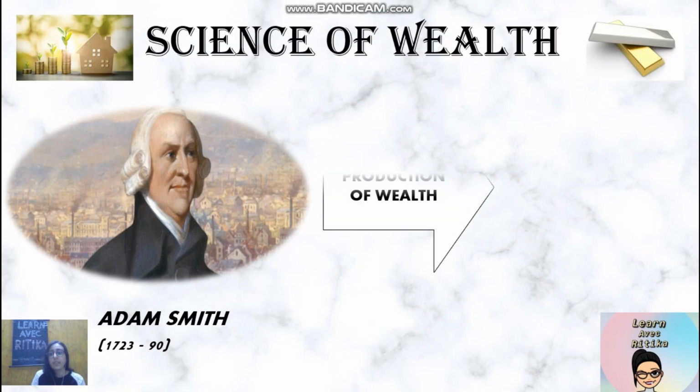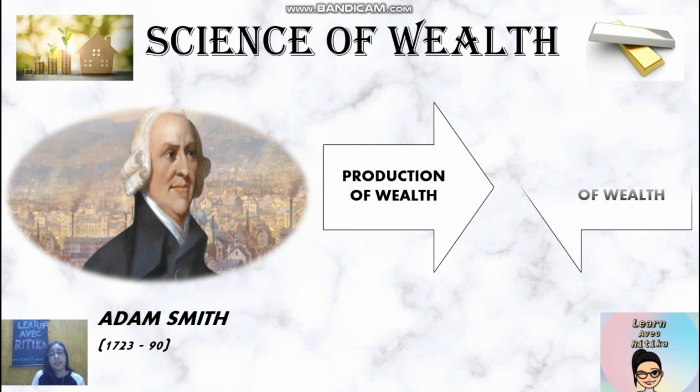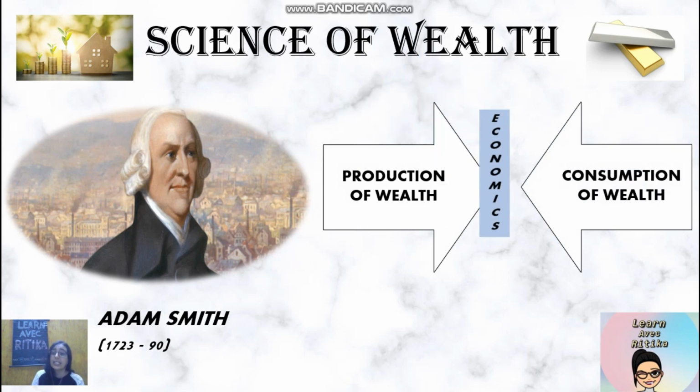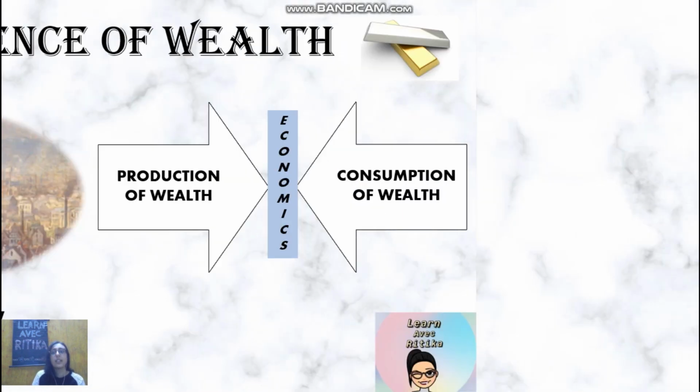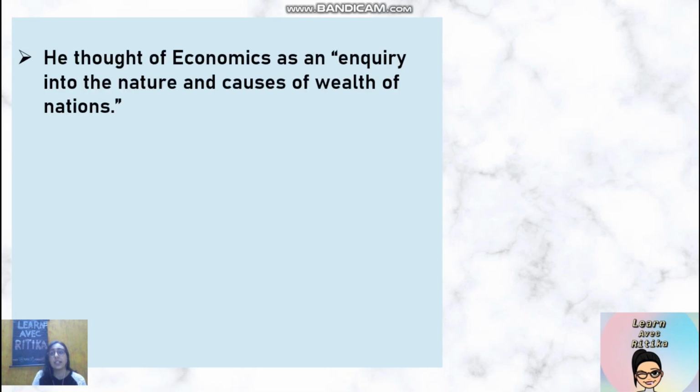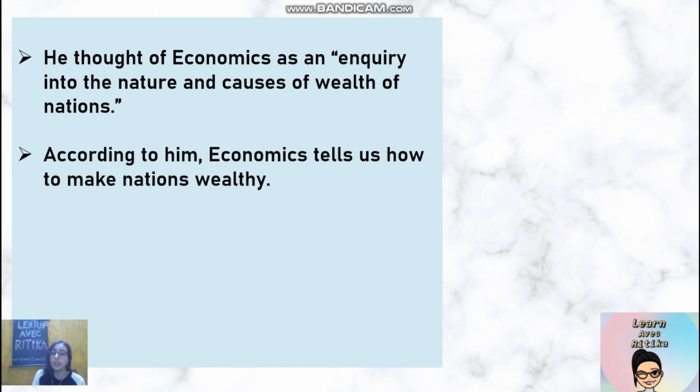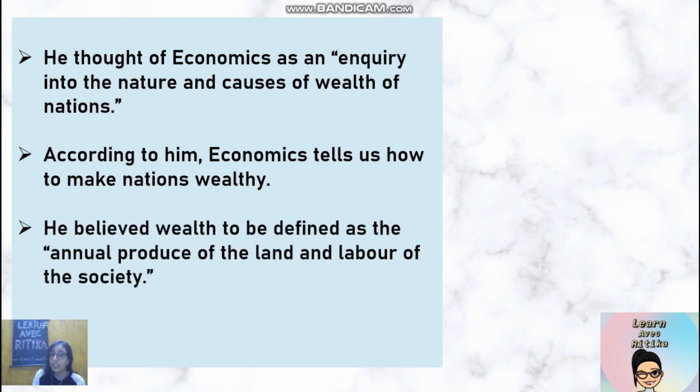So, Adam Smith defined economics as the science of wealth. He said that the production of wealth and the consumption of wealth is economics. Adam Smith believed that economics is an inquiry into the nature and causes of the wealth of nations. According to him, economics tells us how to make nations wealthier. He also believed that wealth is nothing but the annual produce of the land and labor of the society.